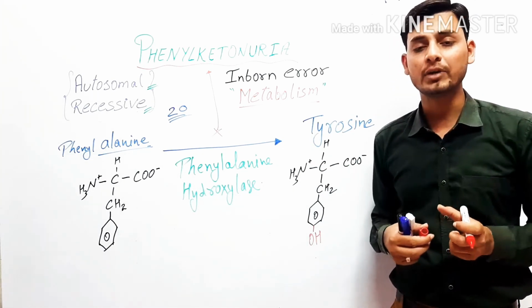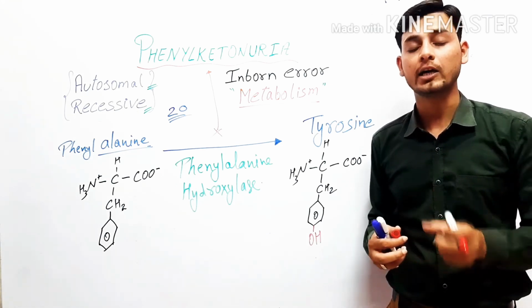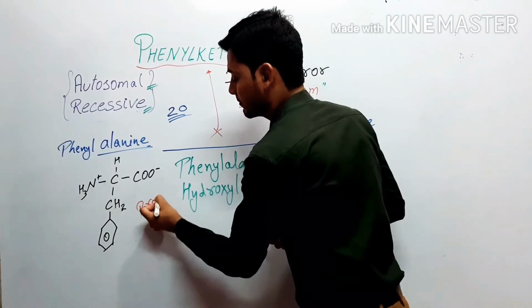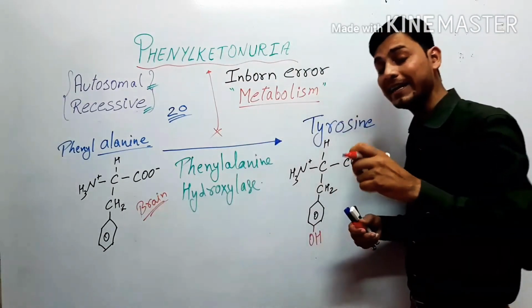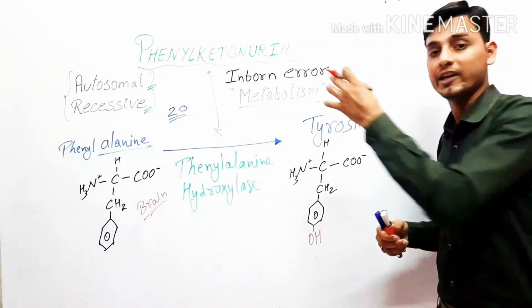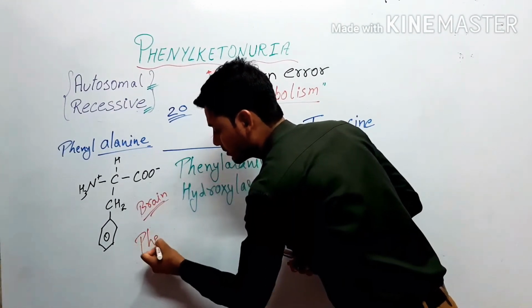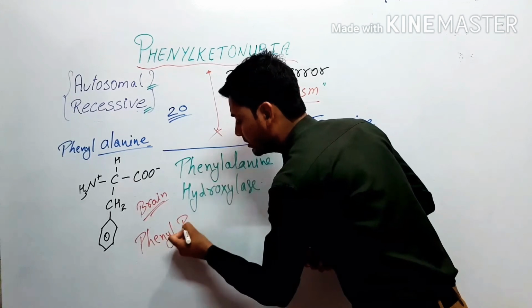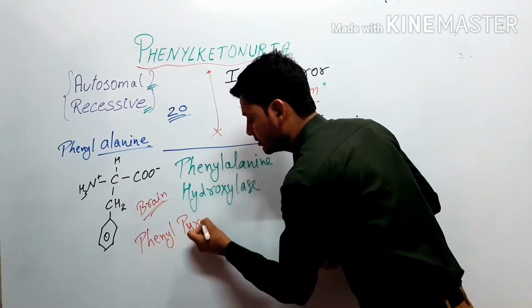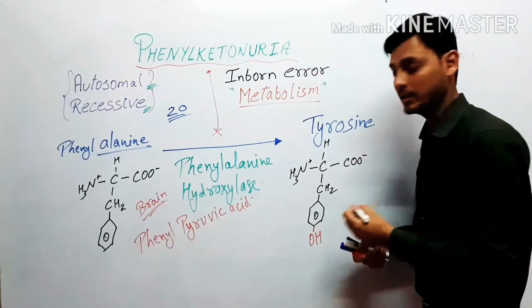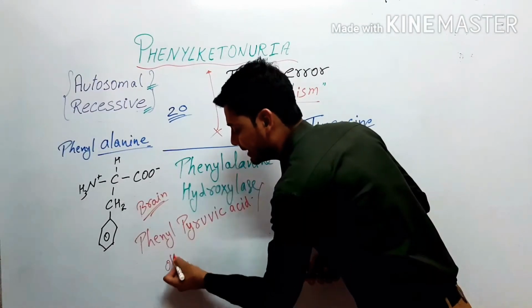It gets accumulated, जमा हो जाएगा, इकट्ठा हो जाएगा. So it is accumulated in the brain in the form of phenylpyruvic acid and other derivatives.